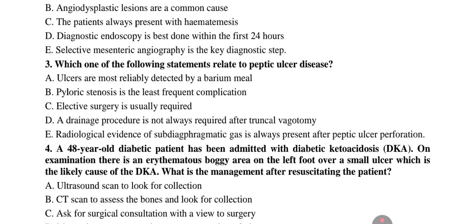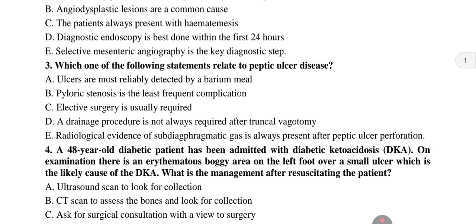The best answer here is option D. A drainage procedure is not always required after truncal vagotomy. We need to recall that truncal vagotomy, also known as complete vagus nerve transection, reduces gastric acid secretion by decreasing acetylcholine stimulation. However, it can slow gastric emptying, sometimes requiring a drainage procedure such as pyloroplasty or gastroenterostomy. Nevertheless, drainage is not always necessary, especially with modern techniques like selective vagotomy.